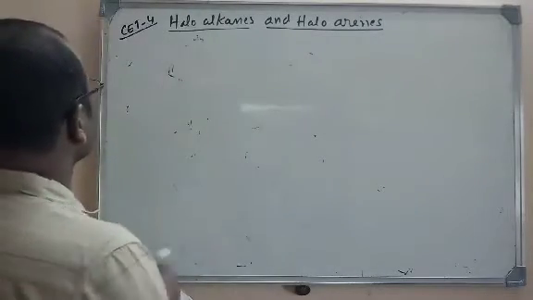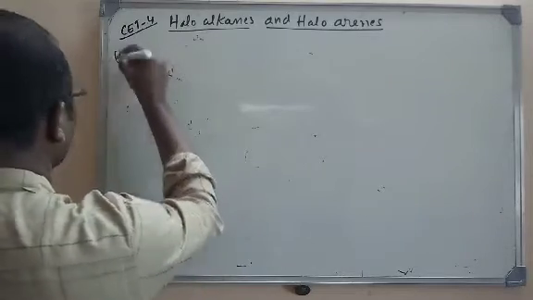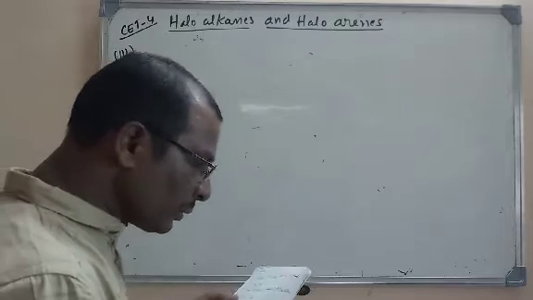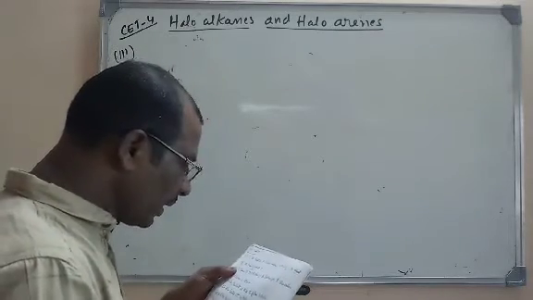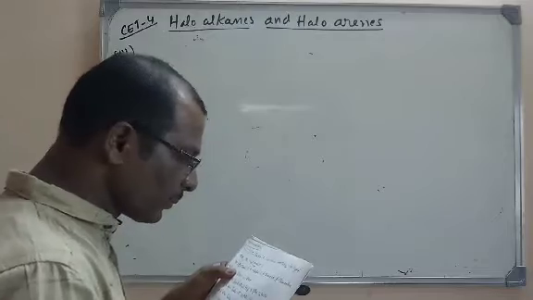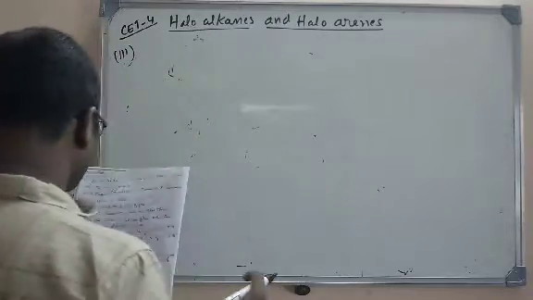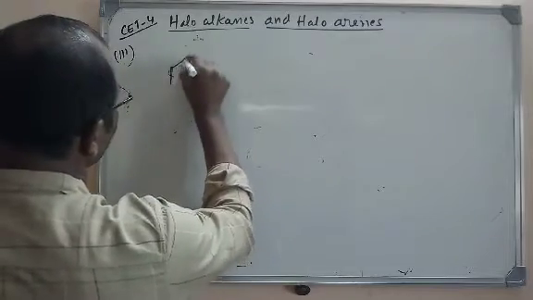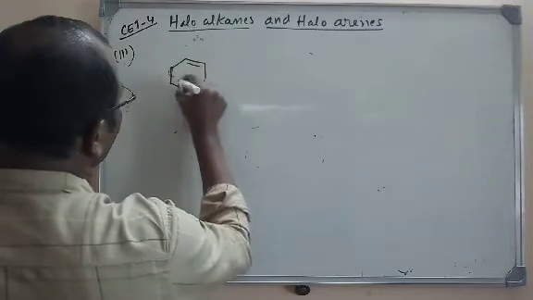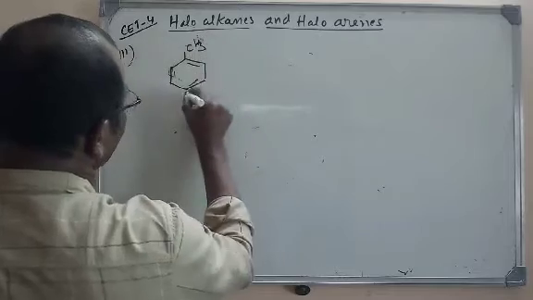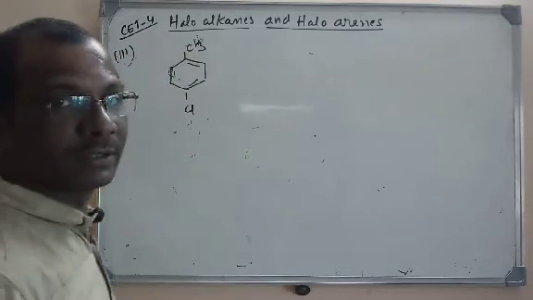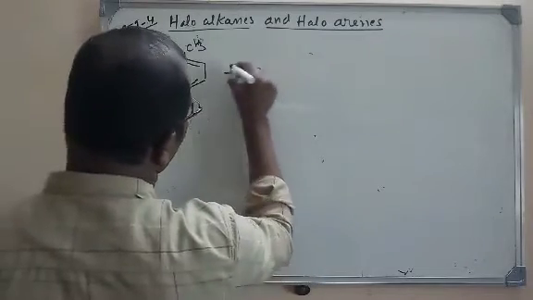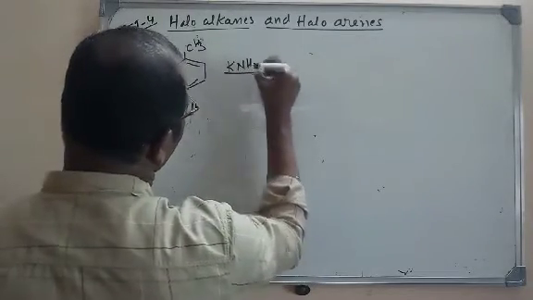This is question number 111 from our material. In the reaction of parachlorotoluene with potassium amide in liquid ammonia, the major product is. So what they have given here is parachlorotoluene. You know that methyl benzene is known as toluene. It is parachlorotoluene, and initially it is treated with KNH2, that is K plus and NH2 minus here.